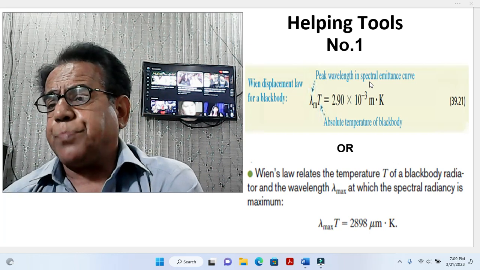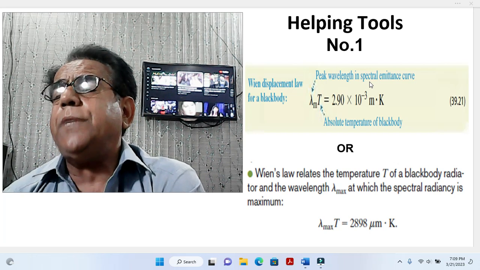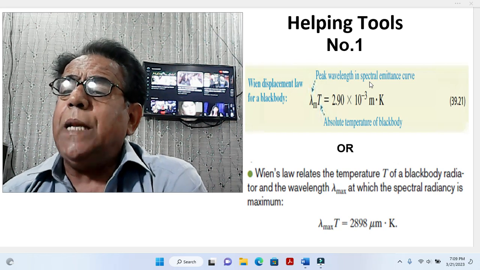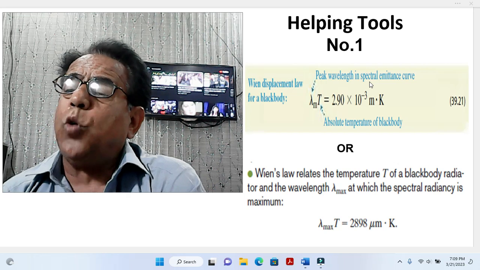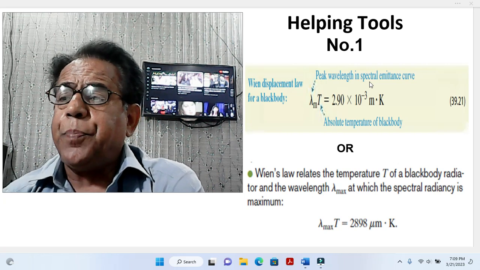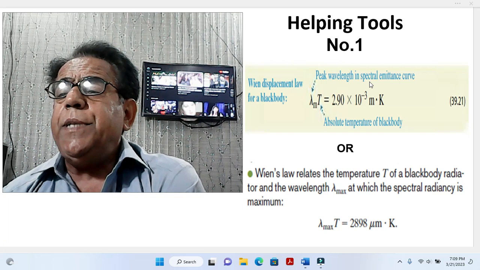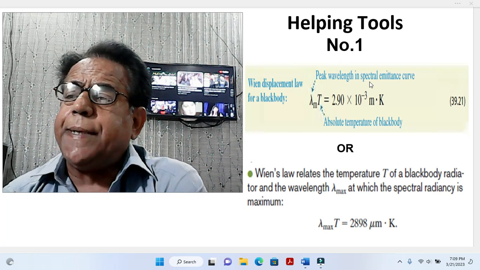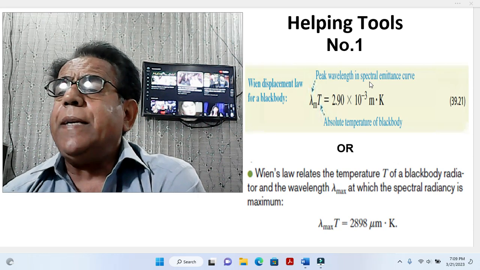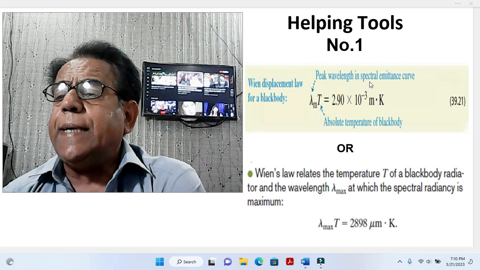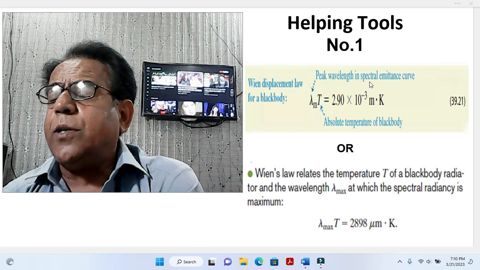However, dear students, the only difference is that here in place of millimeter, micrometer is used. Micro means 10 to power minus 6, nano means 10 to power minus 9. When micrometer is taken, then we will not write 2.90, it will become 2898 micrometer dot Kelvin.